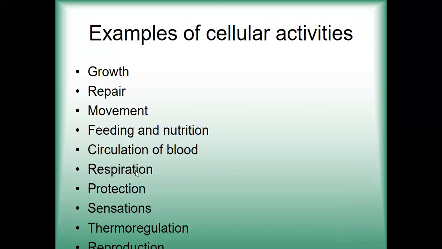Then protection: our body protects itself from different types of disease causing germs because of the white blood cells present in our body. So white blood cells protect our body from different types of germs.